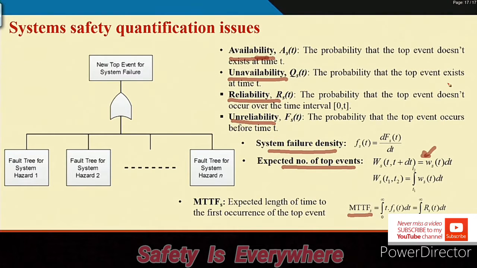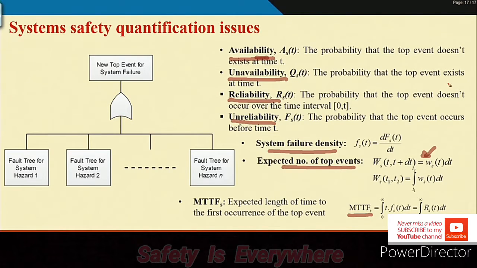Now, what is that top event? For a pressure tank system, it can be the tank rupture; for some systems it can be fire; for some systems it may simply be the breakdown of machines. It all depends on what top events you are interested in.